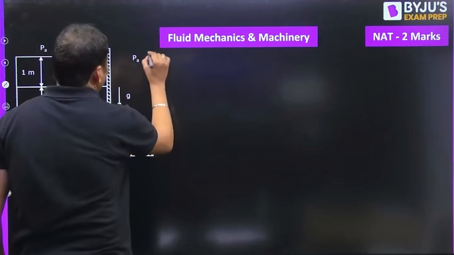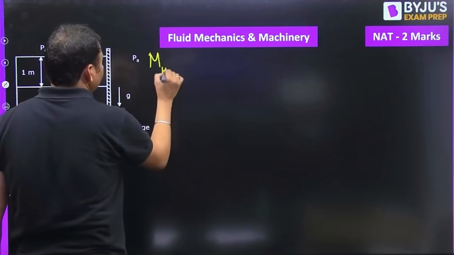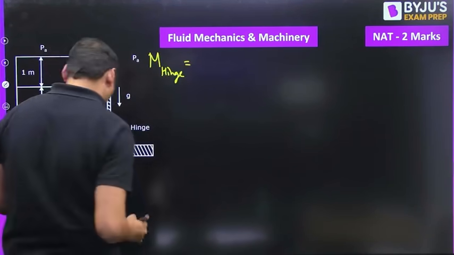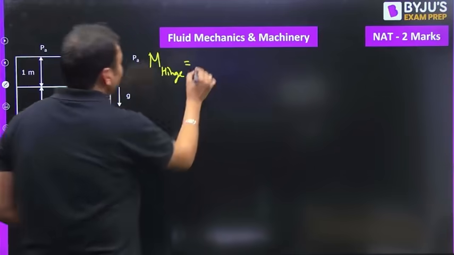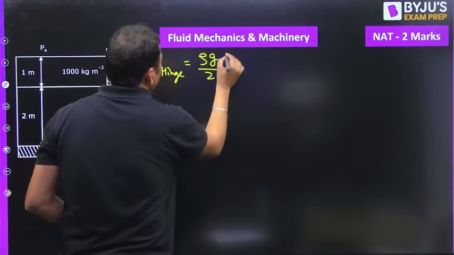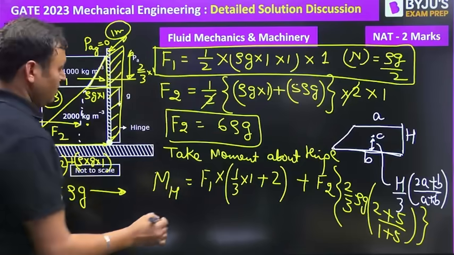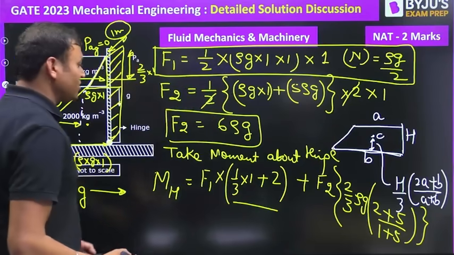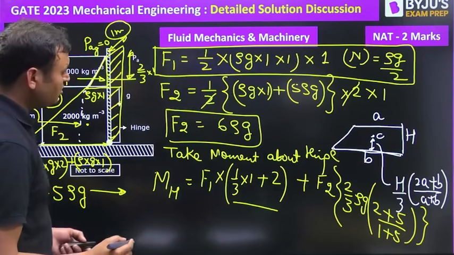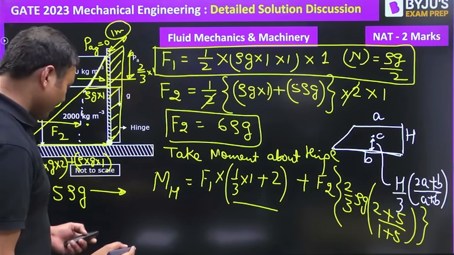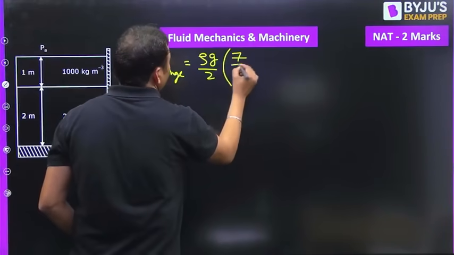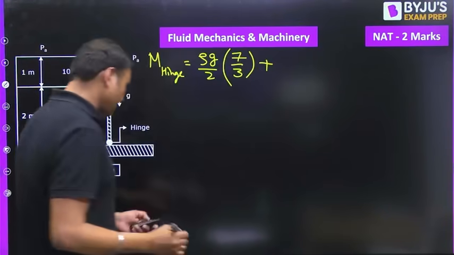तो अब हमारा एक्सप्रेशन moment about the bottom और hinge इज इक्वल टू F1, that is rho g by 2 into this distance, 1 by 3 plus 2, 7 by 3, plus F2.